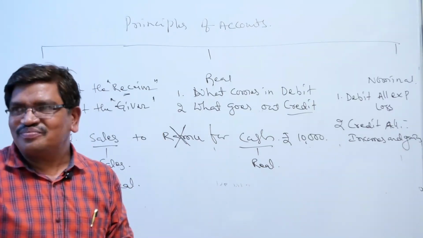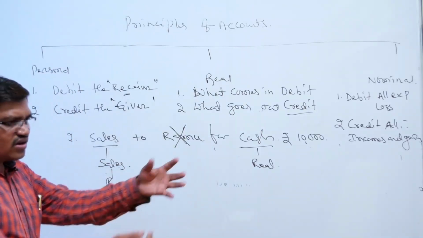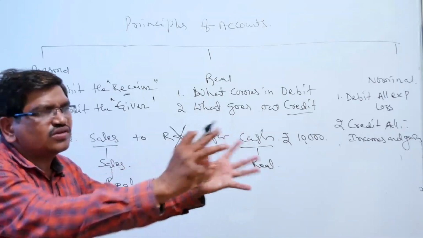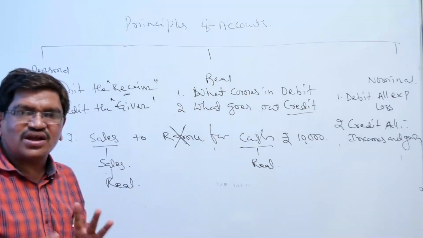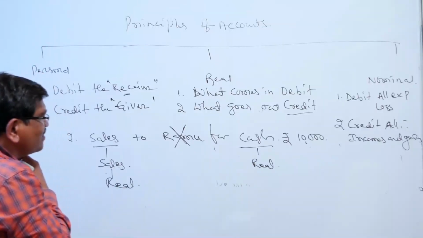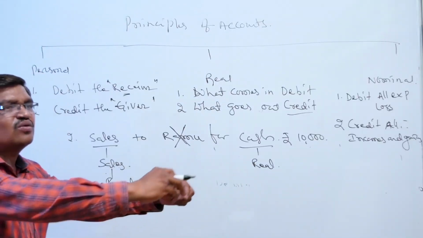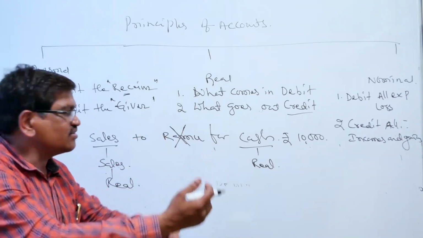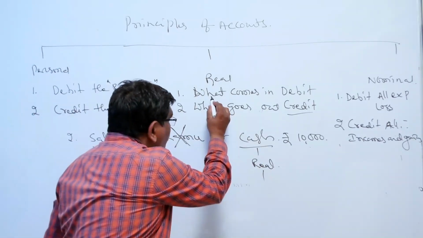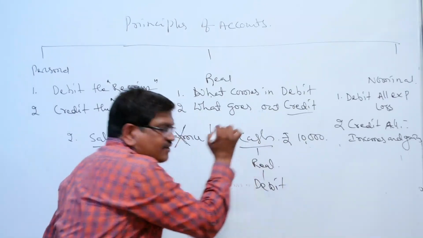Both are real. So according to the real account rule, what comes in is debit and what goes out is credit. As you know, what comes in is debit, what goes out is credit. What is coming inside? If we are selling the goods, goods are going outside. What is coming inside? Cash. Cash is coming in, so it is debit.